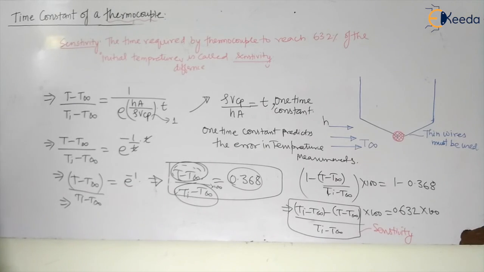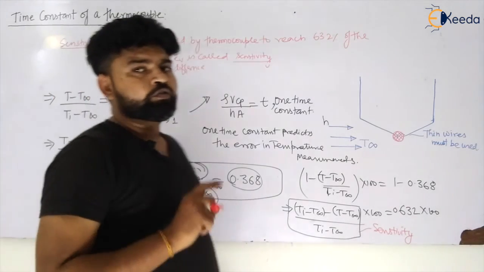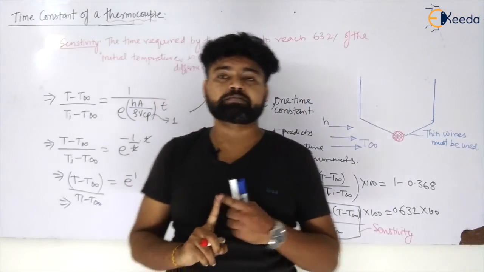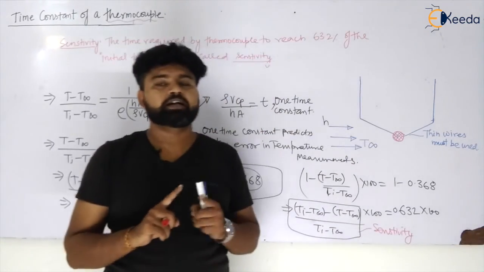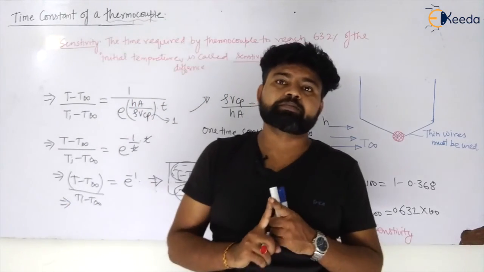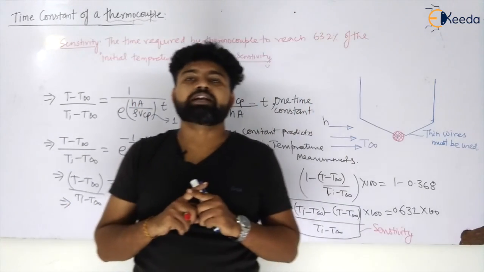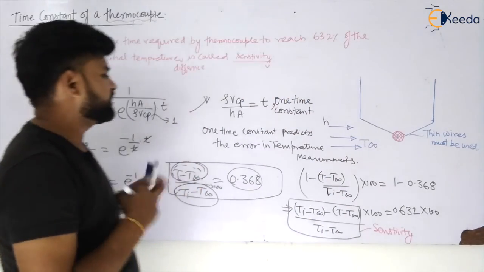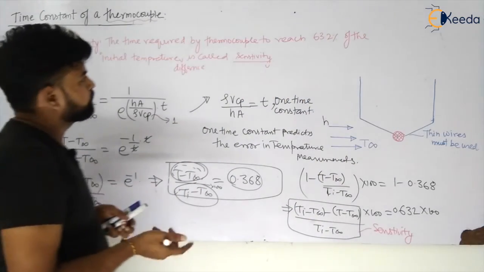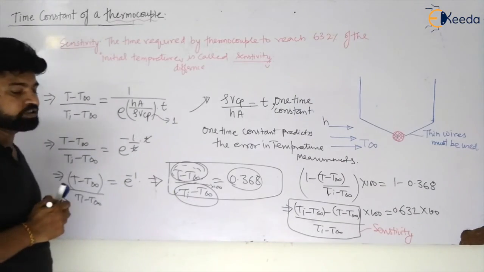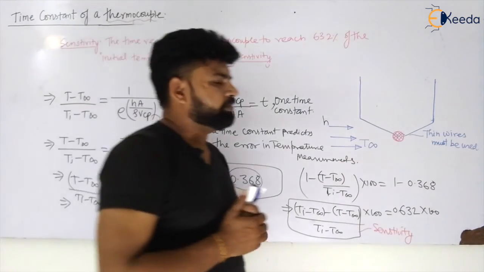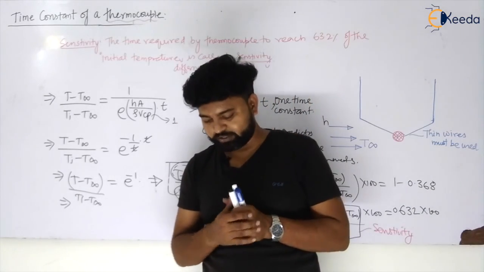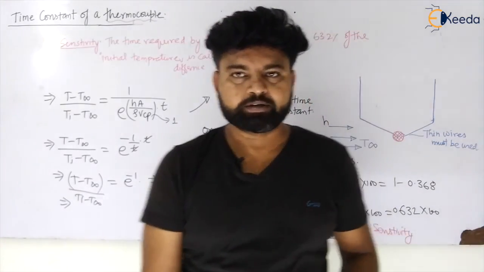And we have seen that for quick response our sensitivity must be high, and second, the response time of a thermocouple must be less. Now, hope you have understood what sensitivity is, what the one-time constant is, and what the time constant of a thermocouple is. There may be 1 or 2 questions on this. There will be 1 more question on this. You can easily skip this topic.